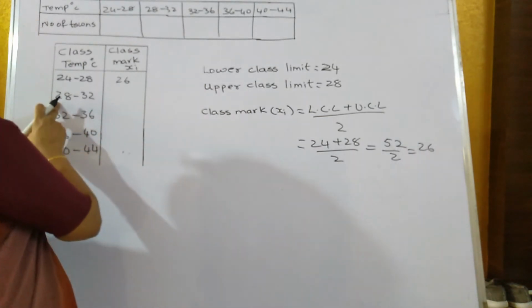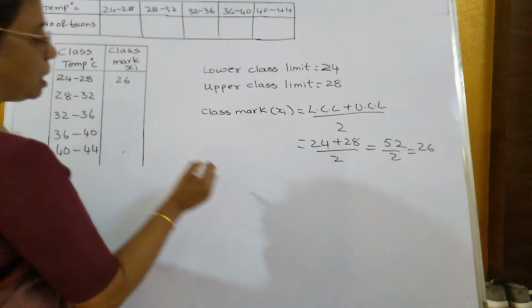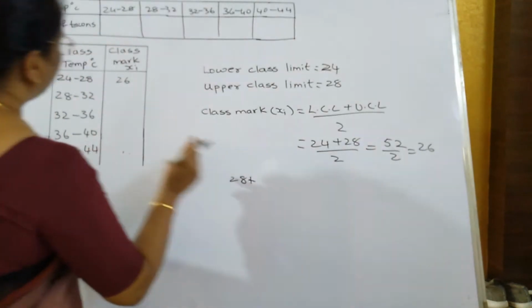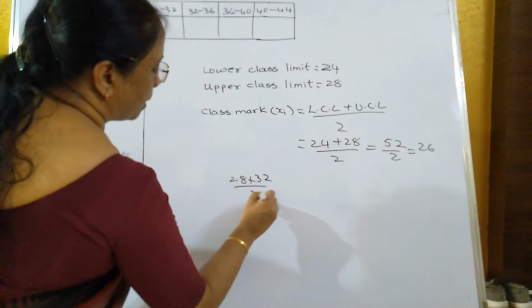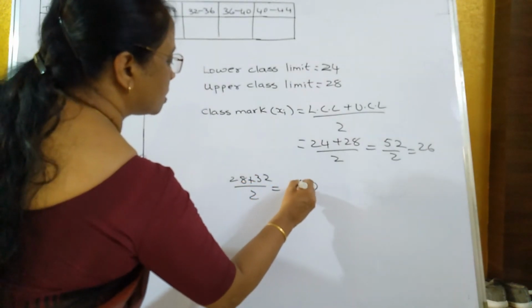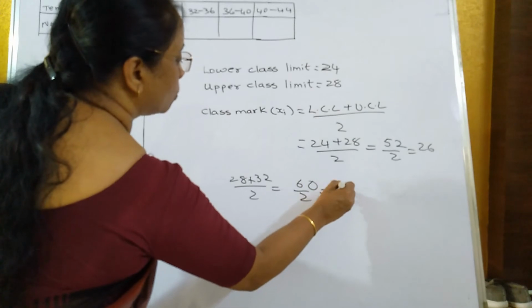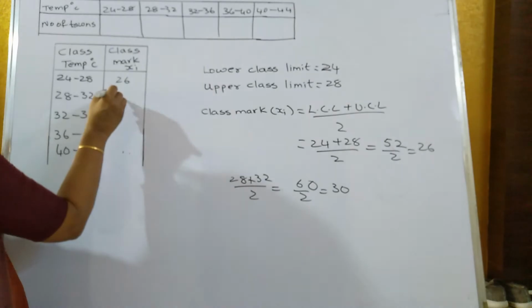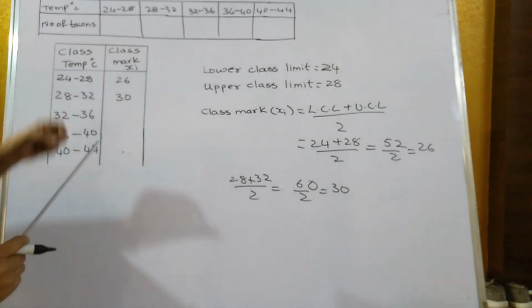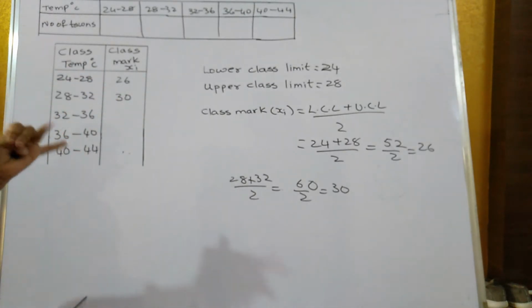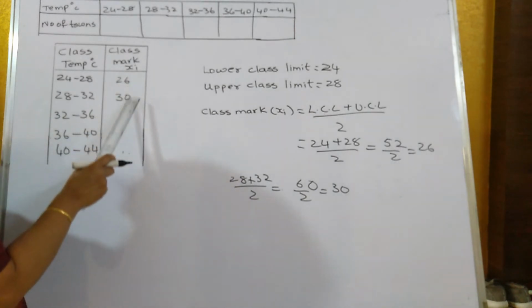Now see the second one. What is the lower class limit over here? 28. And what is the upper class limit over here? 32. Divided by 2, that's equal to 60 divided by 2, that's equal to 30. So this will be 30. Now see the difference between this. 30 minus 26, how much? 4. So here the difference between them is 4.